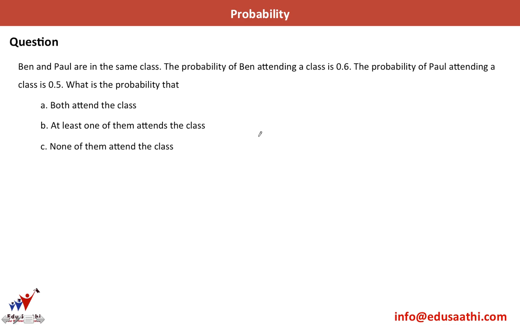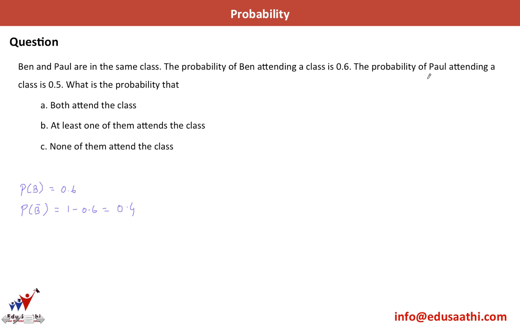Let's try another question on this. Ben and Paul are in the same class. The probability of Ben attending a class is 0.6. So I'll just write here P of B, which means Ben attends the class, is 0.6. Similarly, I define P of B bar. It means that Ben does not attend the class. That would be equal to 1 minus 0.6, because he'll either attend or not attend. There are just two cases. So this will come out to be 0.4.